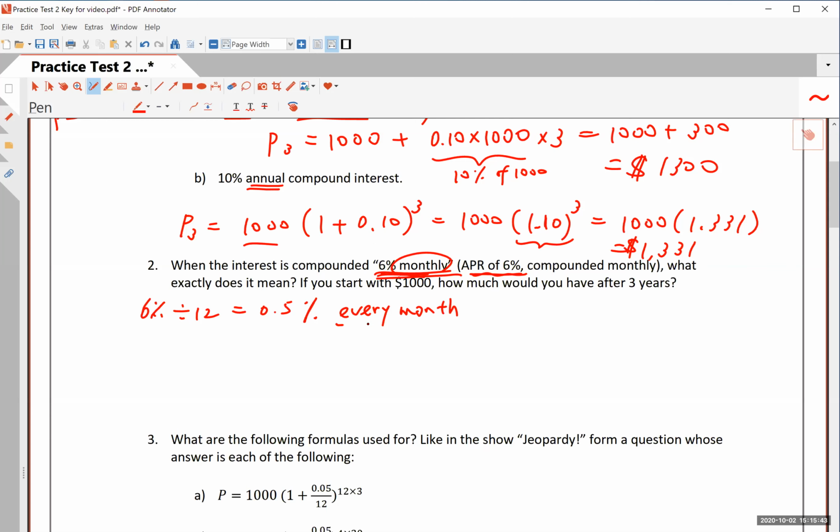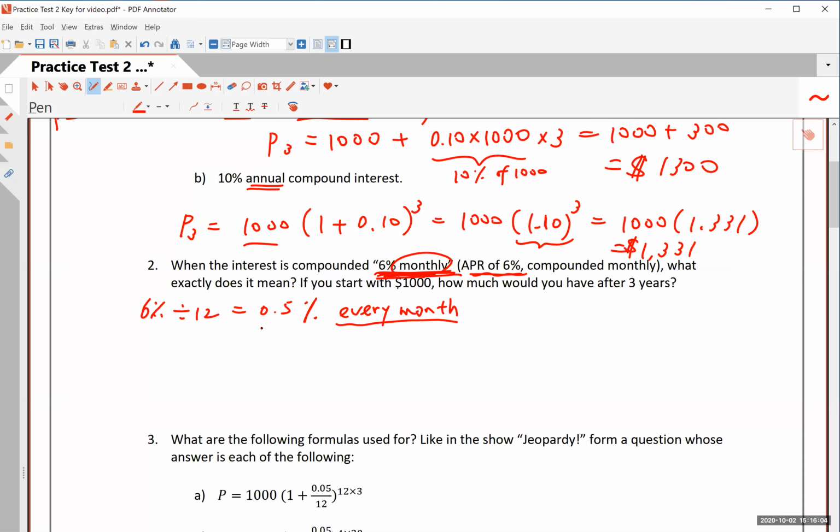Again, this is an awkward way of saying this, but that's what the financial people have decided to call it. I can't really change it, even though it sounds misleading to me to hear 6% monthly, because what they really mean is 0.5% every month.